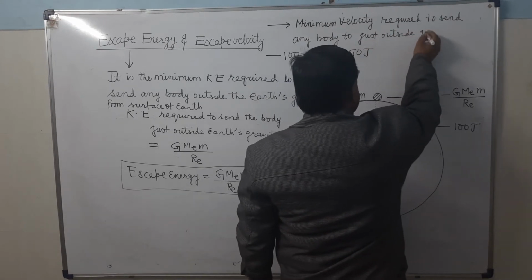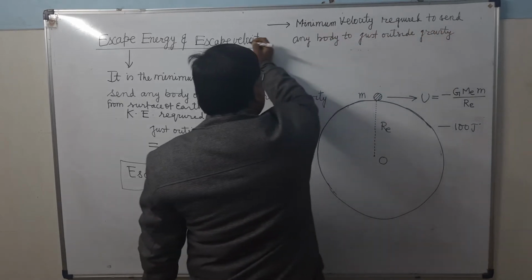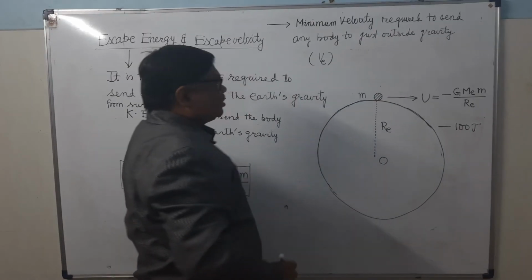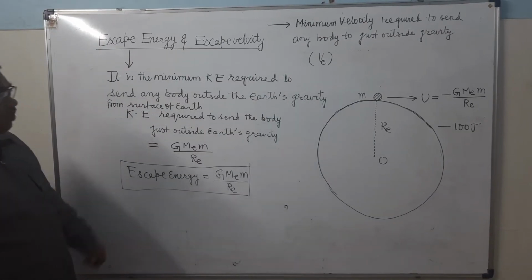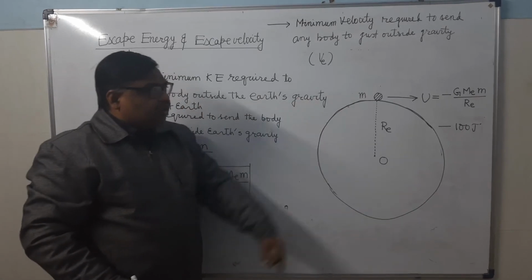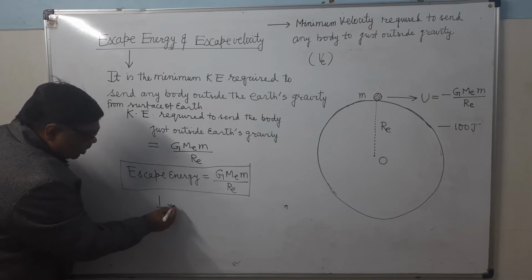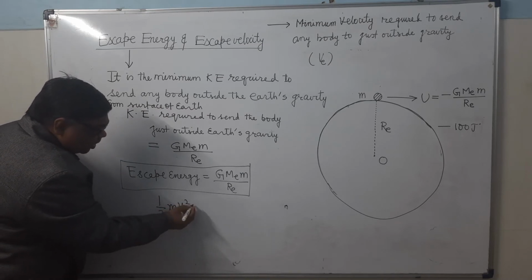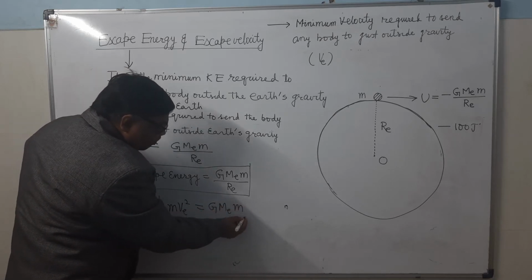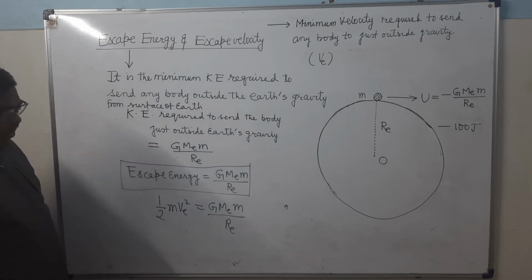Outside gravity. It's clear? And this is denoted by which symbol? It is denoted by VE. It's clear? So let the escape velocity be VE. What is the mass of the body? It is small m. Then how much will be the kinetic energy? 1 upon 2 m VE square. This will be equal to G ME m upon RE.